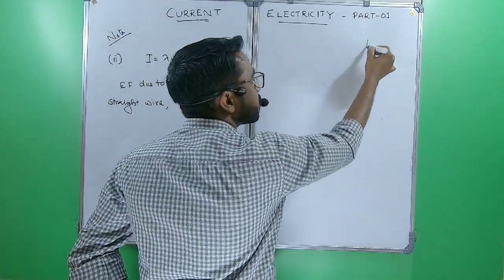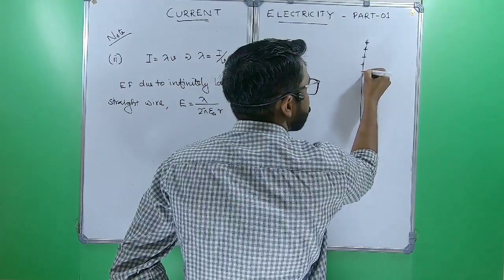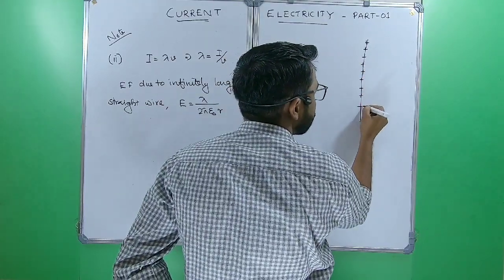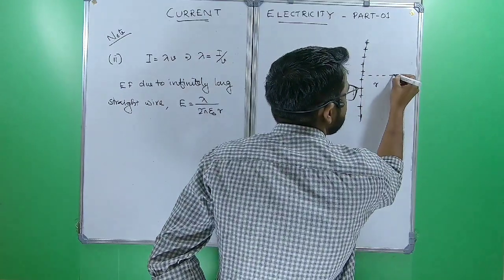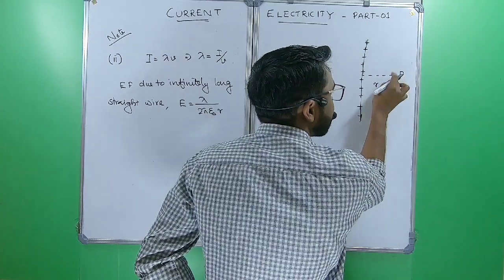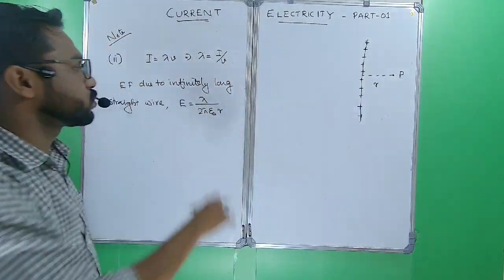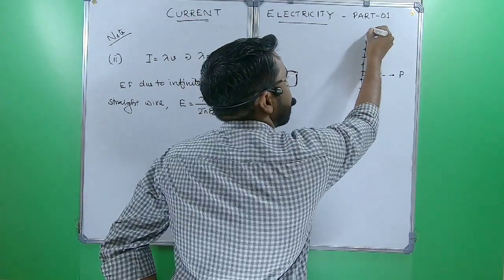We have a wire which is charged, either positively or negatively. From the wire there is a perpendicular distance r and there is a point P. That electric field is found using this equation, E equal to lambda by 2 pi epsilon naught r, for an infinitely long wire.